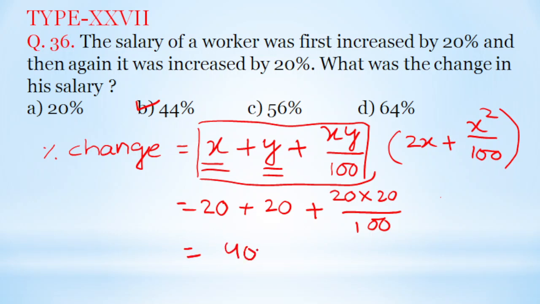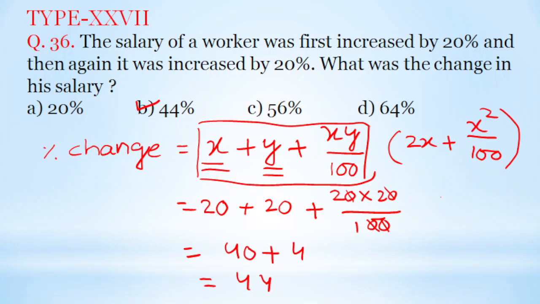So that is equal to 40 plus 4. That means this 0 cancels this 0 and this 0 cancels this 0. So 44, that is, the percentage change is 44%. That means here option B is the right answer.